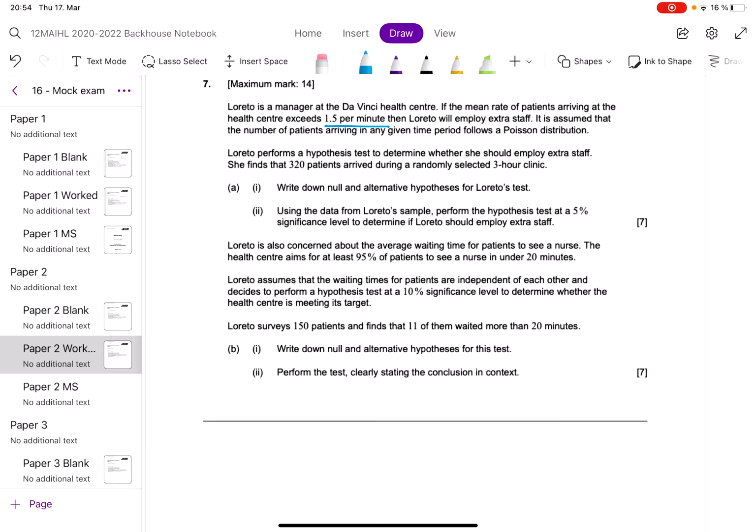So we are saying that if we've got 1.5 per minute, we want to figure out how many we should be having in 3 hours. So that's 1 hour times 3. So we would be expecting 270, and if it exceeds 270, then we're going to have more patients.